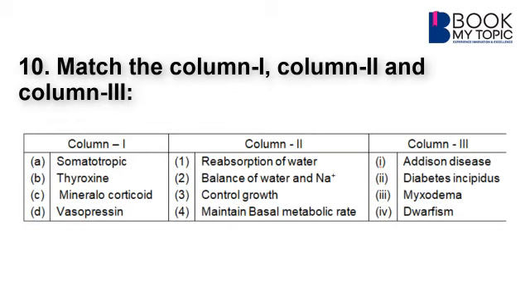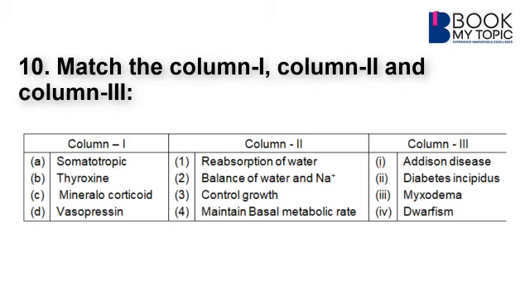Question 10. Match the column 1, 2 and 3. Students, in column 1, the hormones are given. In column 2, the effect of the hormones, and in column 3, the disease condition is given. If we look at the somatotropic hormone, that is the kind of growth hormone GH, and that's why it controls growth. And if there is a deficiency of the somatotropic hormone, it induces dwarfism. So, from the option B, 1, 3 and 4 should be there. Thyroxine hormone is given, which maintains the basal metabolic rate or BMR, and in the absence of this, myxedema can occur. So, in the option B, B, 4 and 3 should be there.